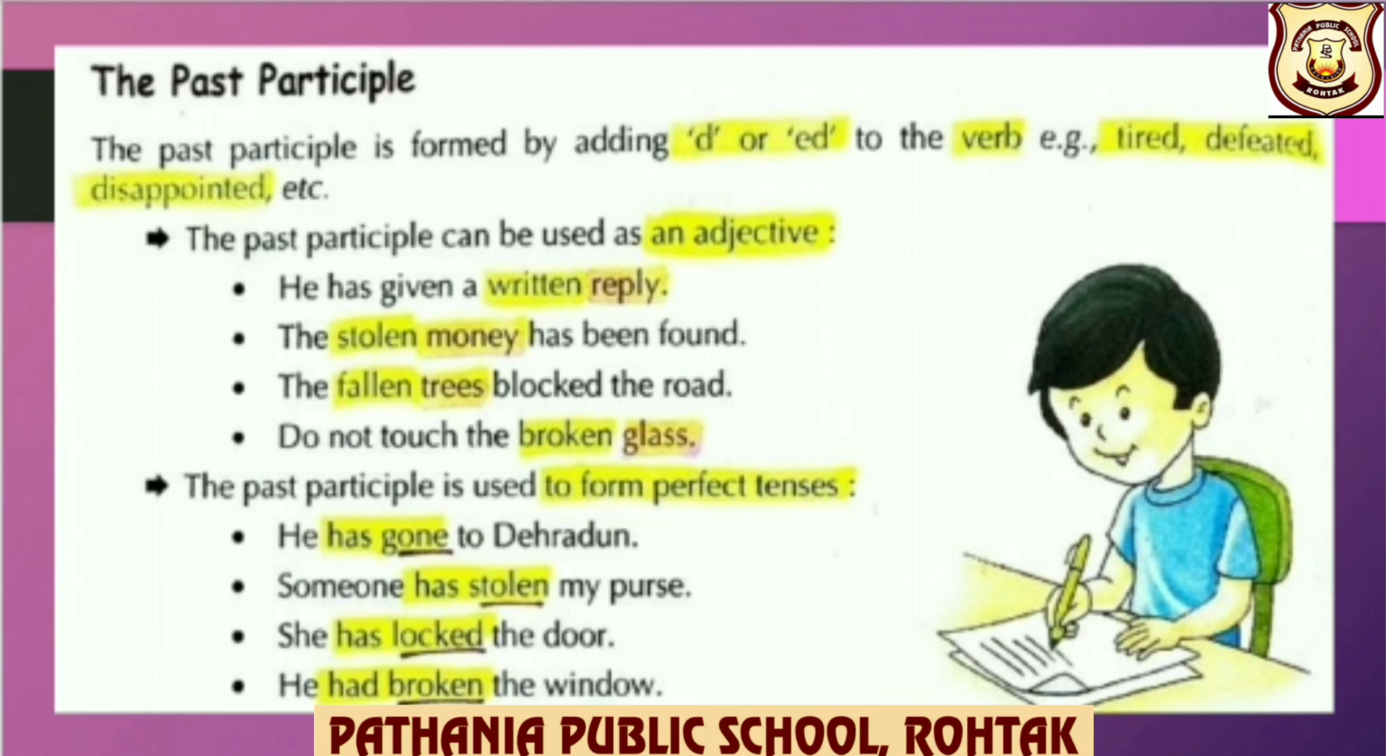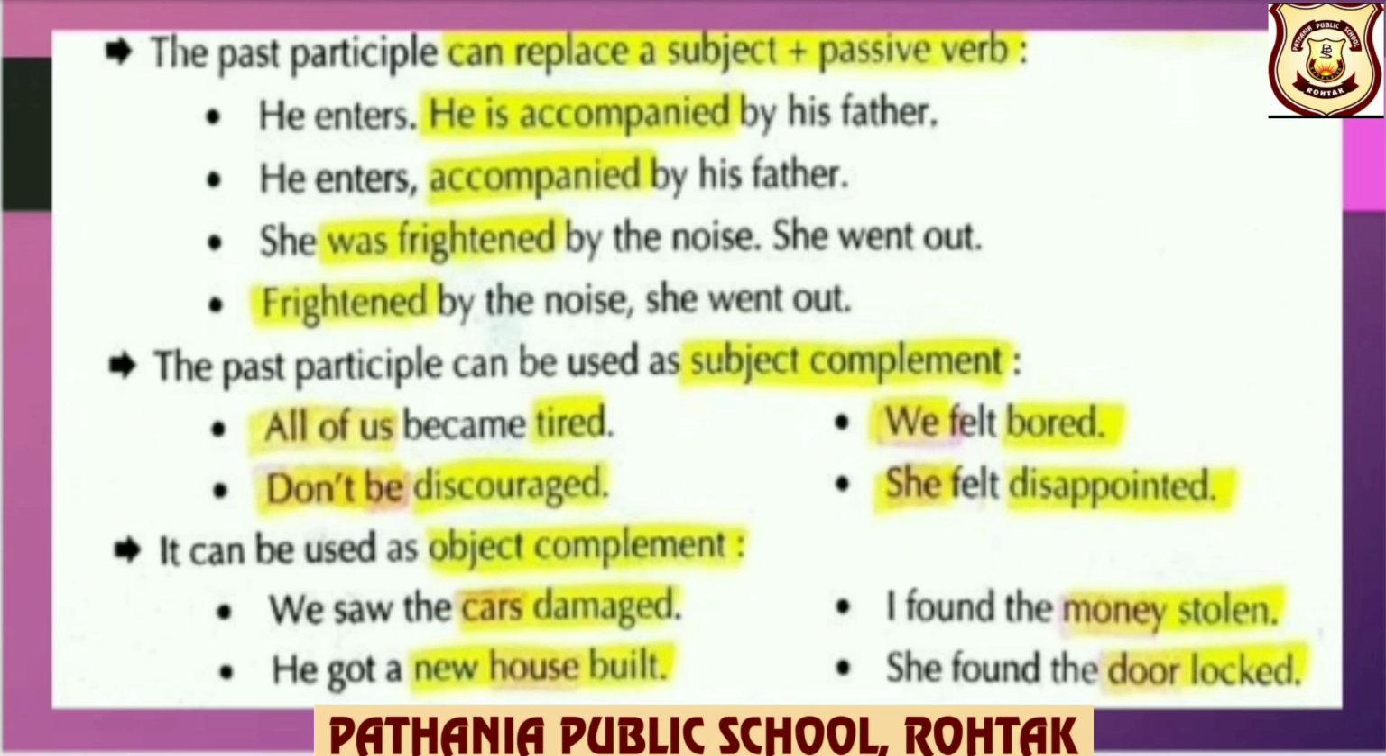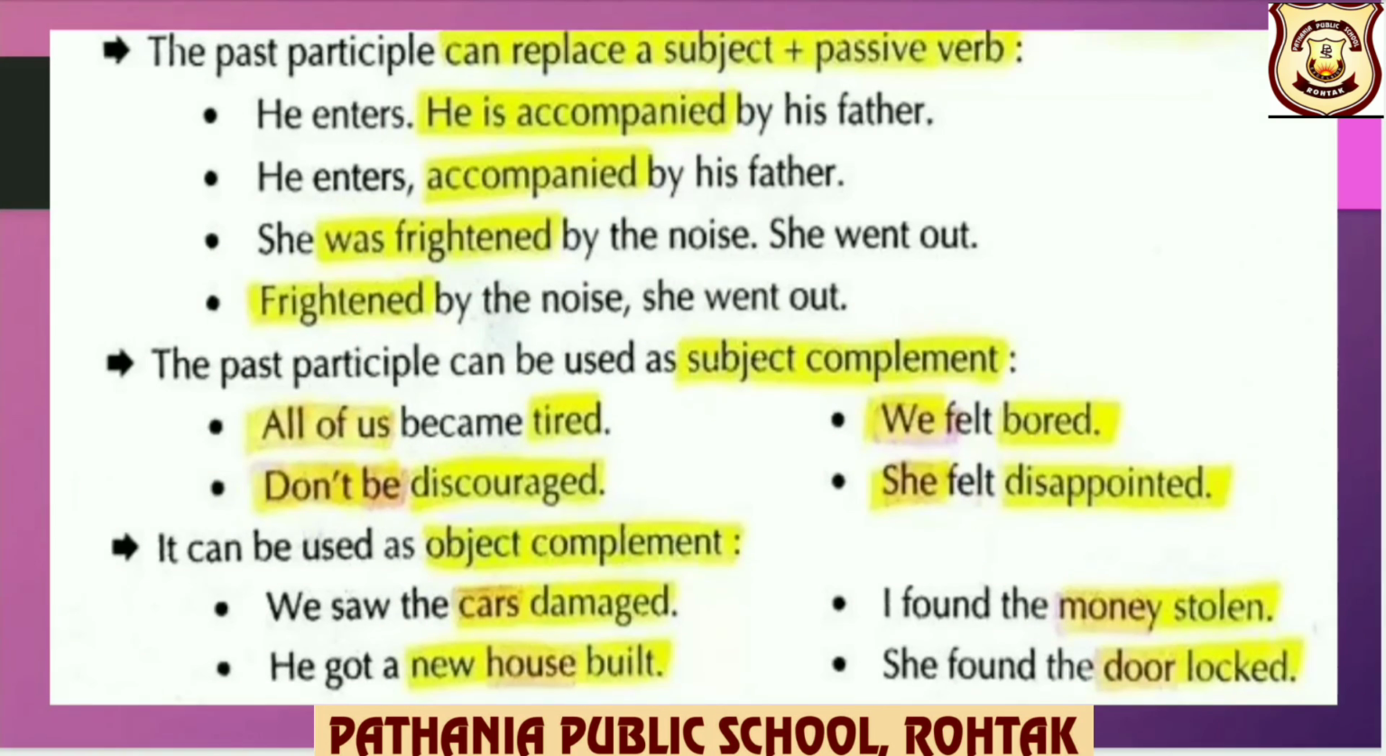The past participle is used to form perfect tenses. He has gone to Dehradun. So you can see, children, here gone, past participle is used as perfect tense, that is has gone. The past participle can replace a subject plus passive verb. For example, he enters, he is accompanied by his father. So let us see how it can be replaced. He enters accompanied by his father.